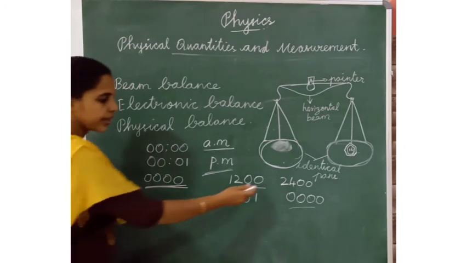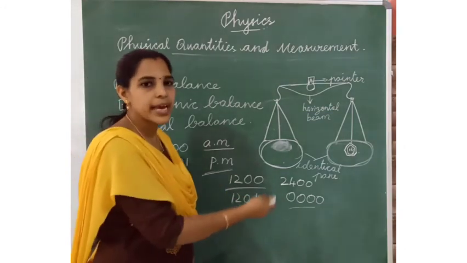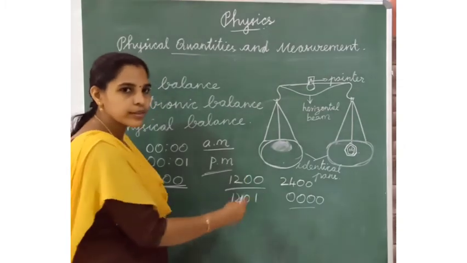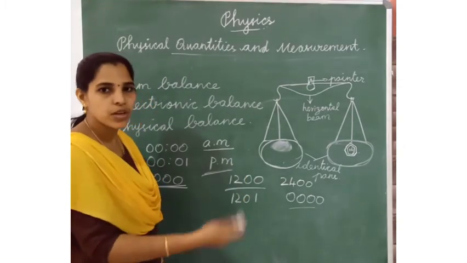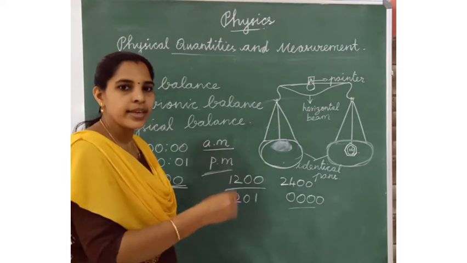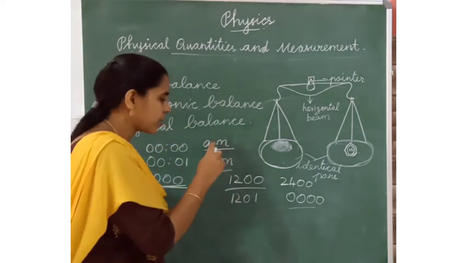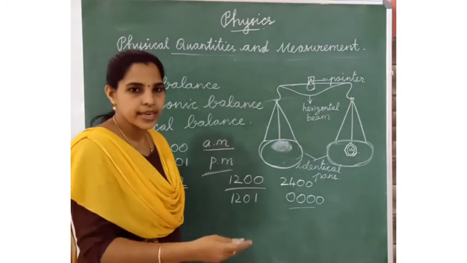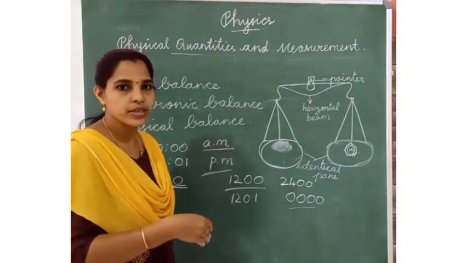So here we cannot mention AM and PM. After 12 o'clock we find 12:01, 12:02, 12:03, 12:04, like that. Then after that 1 o'clock in our 1 p.m., we have to say 13 hours, 14 hours, 15 hours, up to 23:59 and then 24 hours.